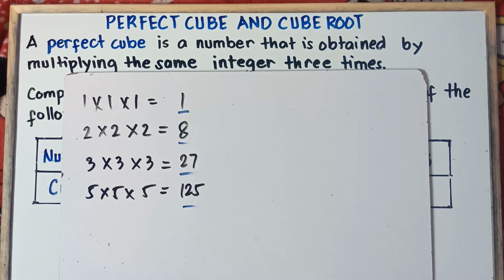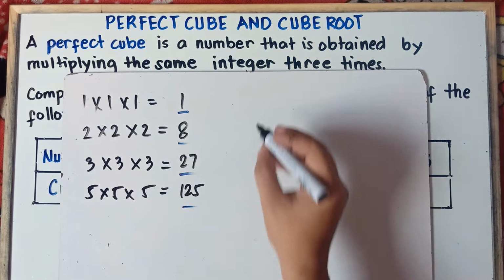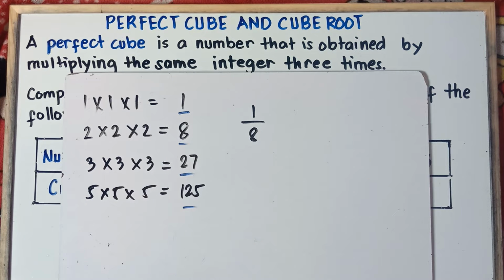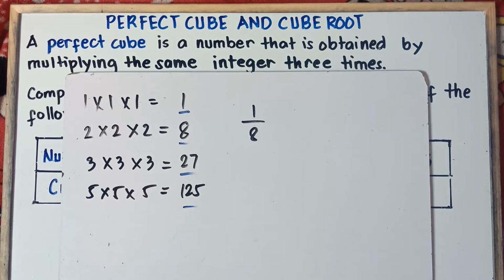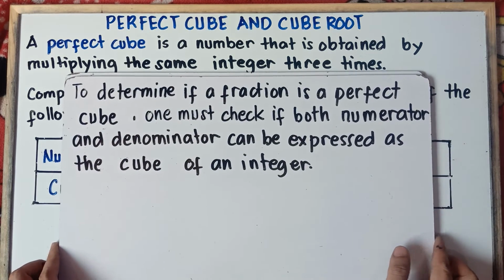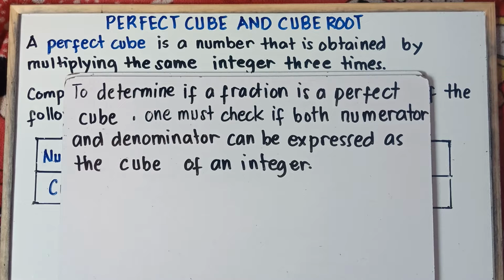Now, what if you have a fraction, class? Example, if I say 1 over 8. Can I say 1 over 8 is a perfect cube? So let's check. Now, to determine, class, if a fraction is a perfect cube, one must check if both the numerator and denominator can be expressed as the cube of an integer.